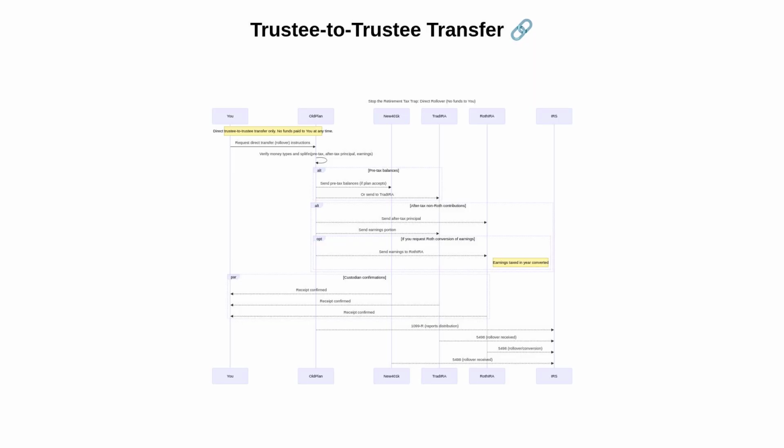Custodians issue confirmations, and the IRS receives a 1099-R from the distributing plan and 5498 forms from receiving IRAs. At no point are funds paid to you. With the process visualized, let's test your understanding.